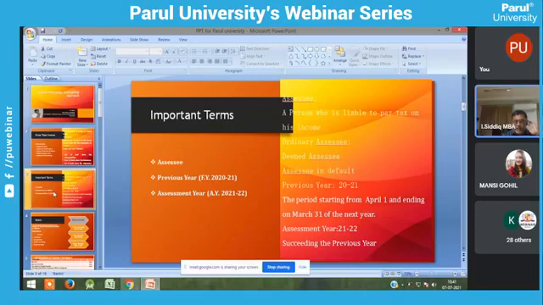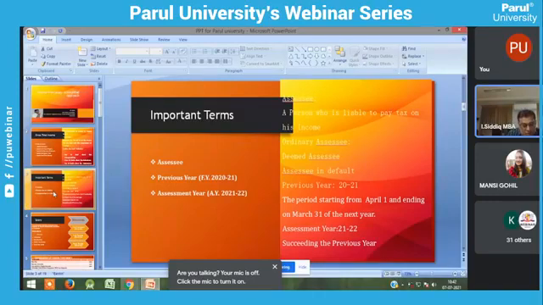Before going to analyze income from salary, you should know the important definitions. This is very, very important, my dear students and faculty members. The first one is the assessee: who is an assessee? The second is, what is the previous year? The third is, what is the assessment year? The first one is assessee.